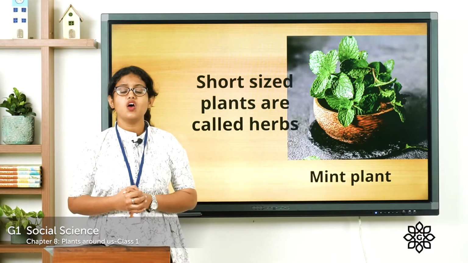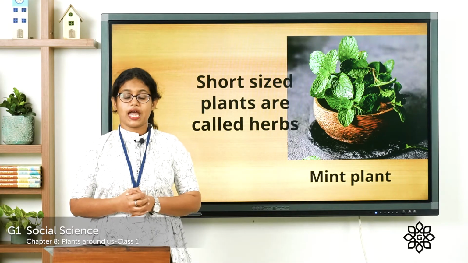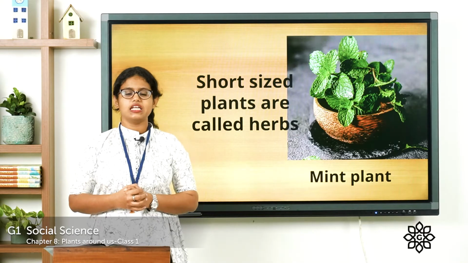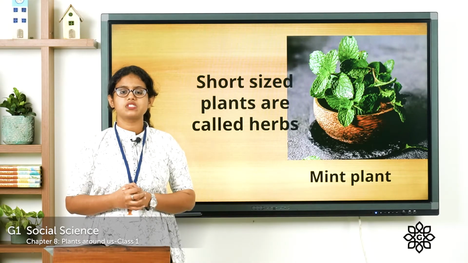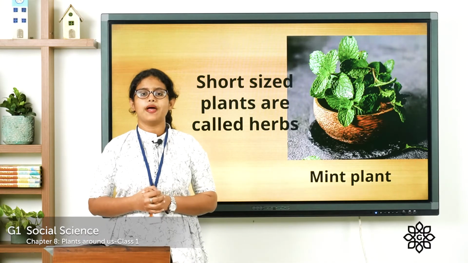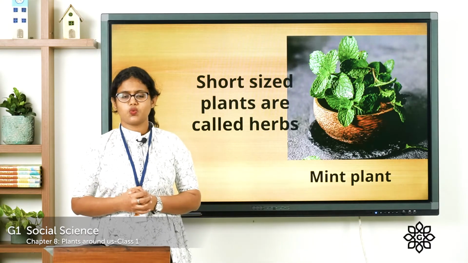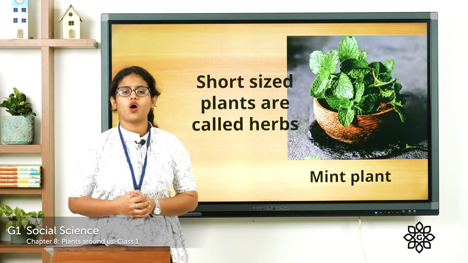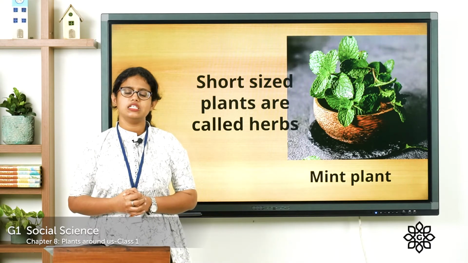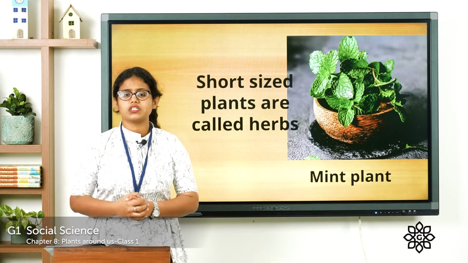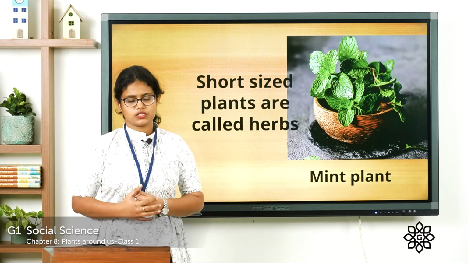They have a very soft stem. As they have a very soft stem, we can easily bend their stem. So very small, that is short-sized plants, we call them herbs. These are some of the different kinds of plants.